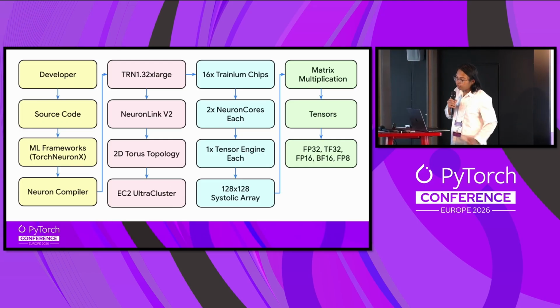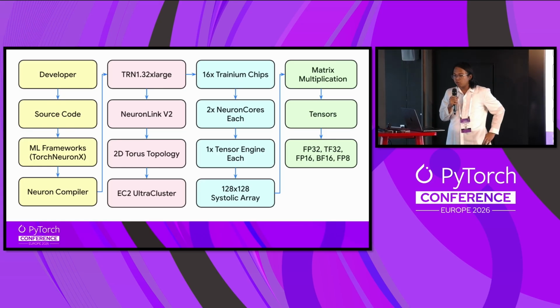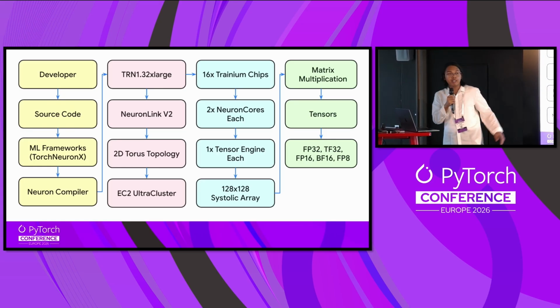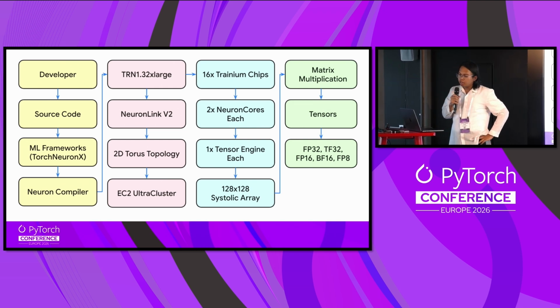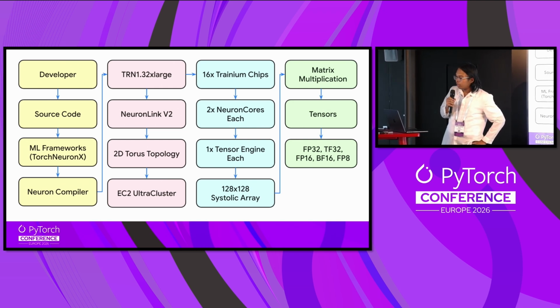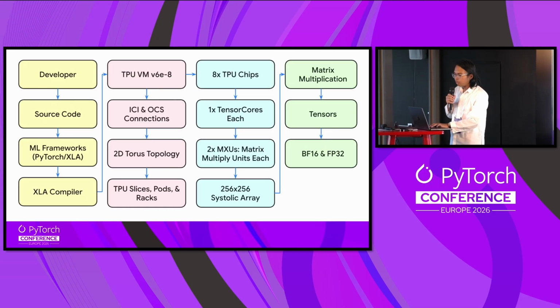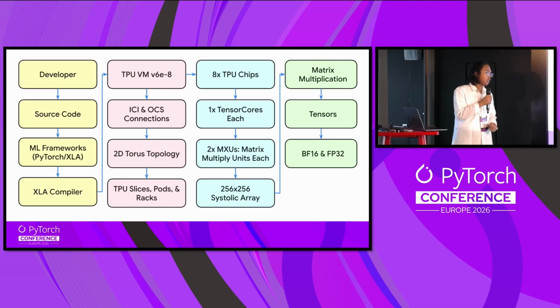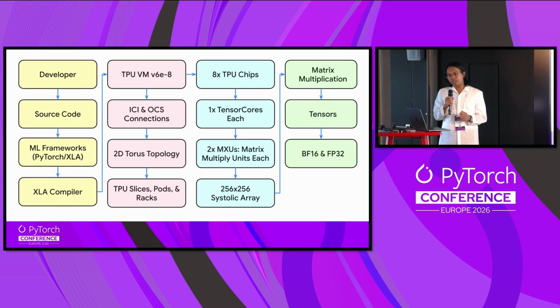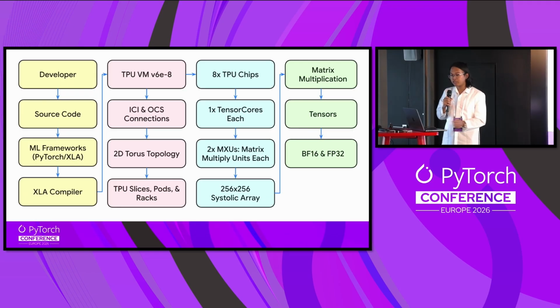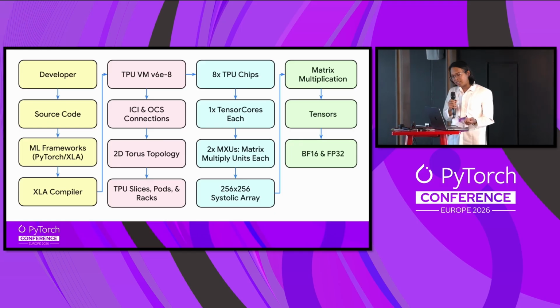And then for the AWS side, you have the EC2 UltraCluster. You have the same 2D topology, and then they have their own proprietary chip connections. So what you notice here is that they have fundamentally the same architecture. I mean, this is a high-level simplification. Of course, they specialize in different things and have their own extensions.